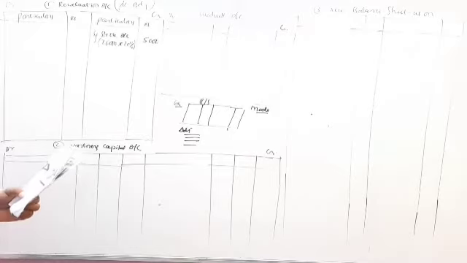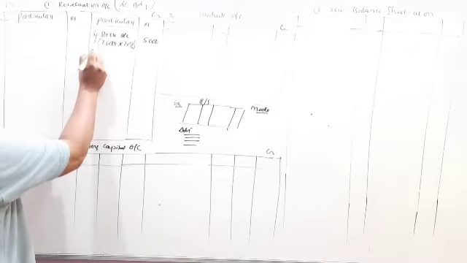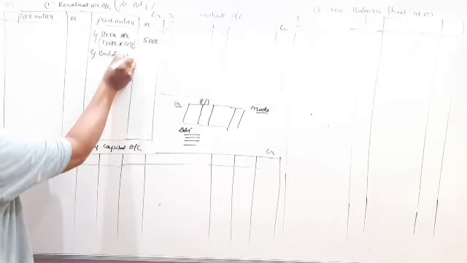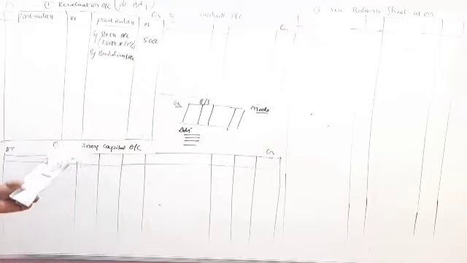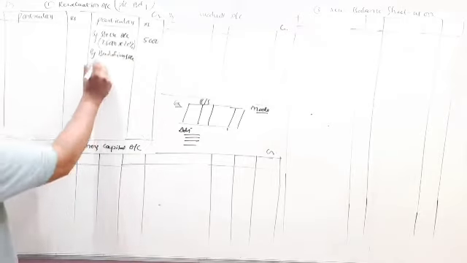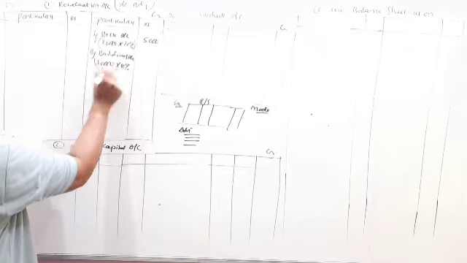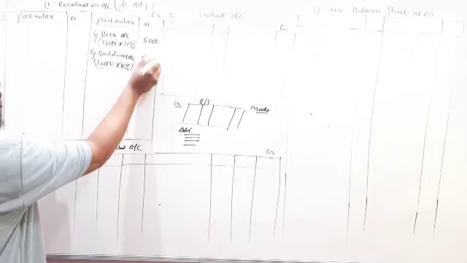Next, buildings account: 50,000 into 10%, 5,000.